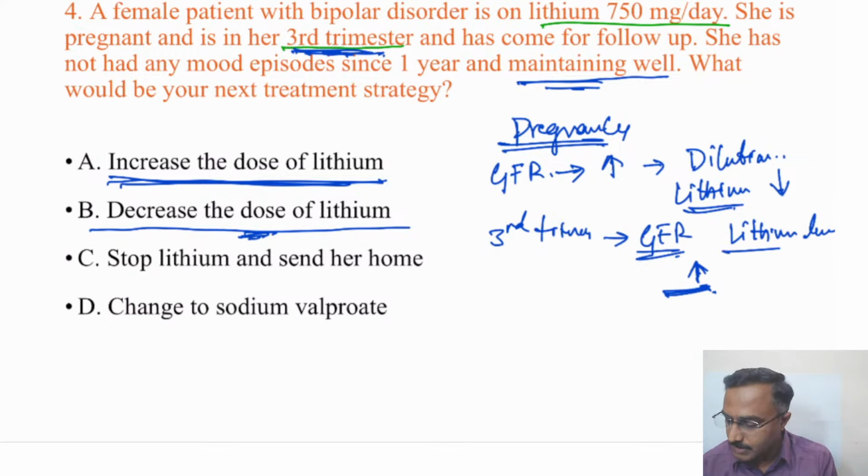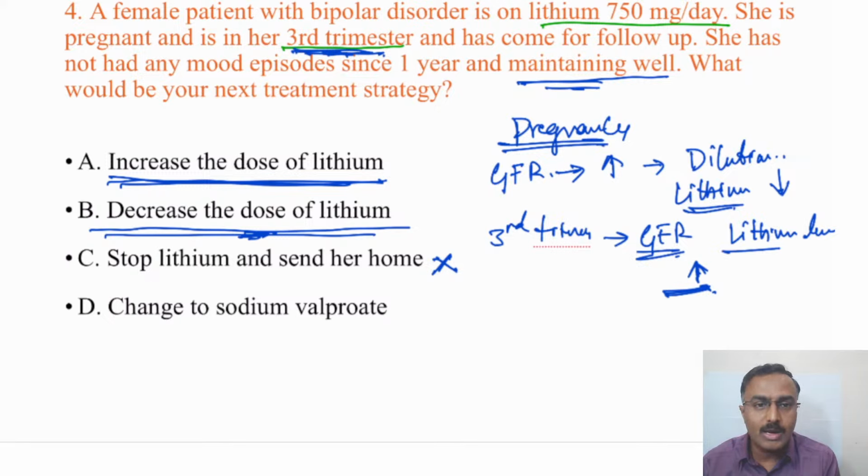If it is third trimester, a better option would be to decrease the dose of lithium or continue on the same dosage. Only if the lithium levels are at a toxic level or toxicity features are there, then stop lithium and send her home. Since she has been maintaining well, and the baby is also maintaining well, there is no point in stopping the lithium.